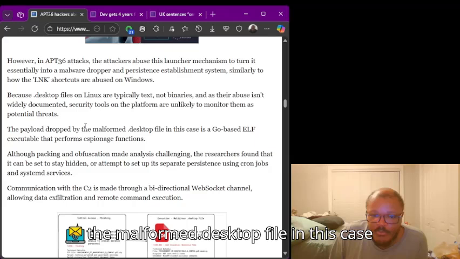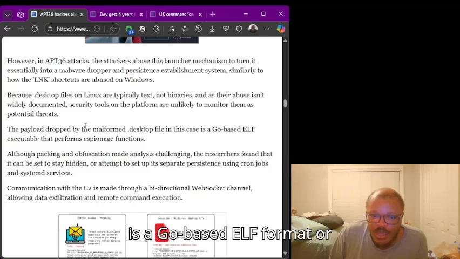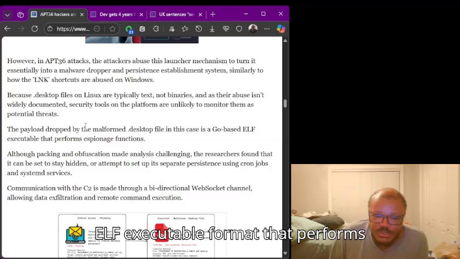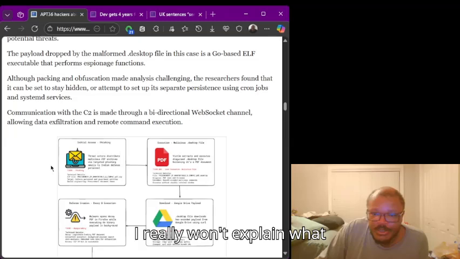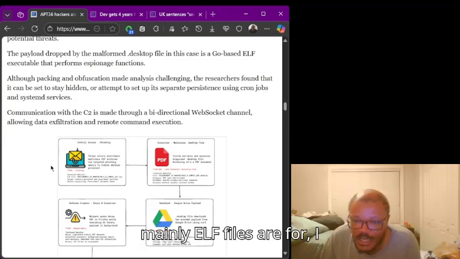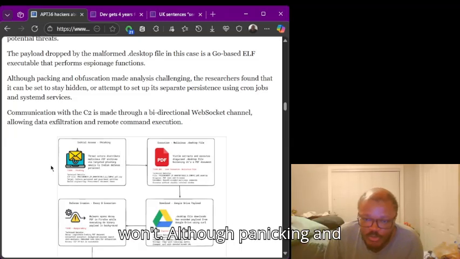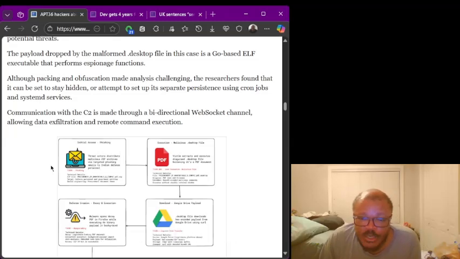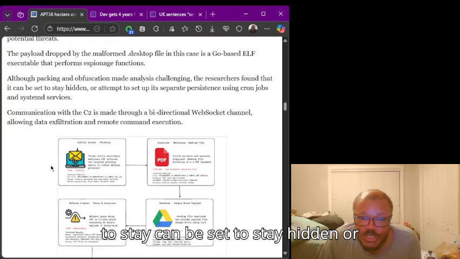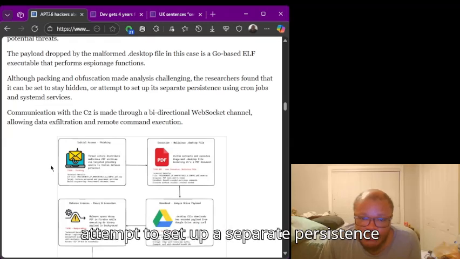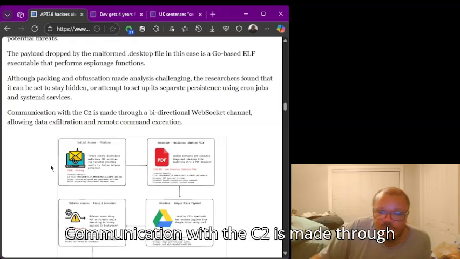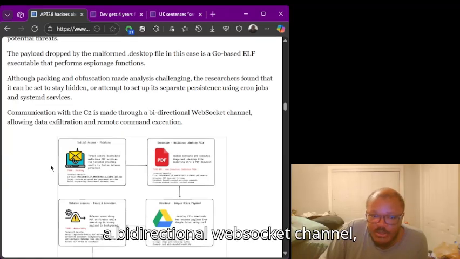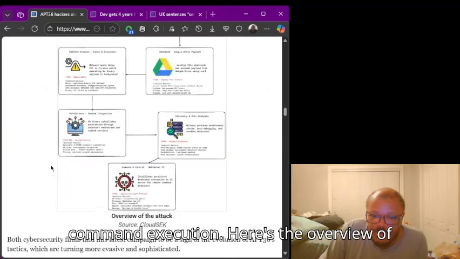The payload dropped by the malicious .desktop file in this case is a Go-based ELF executable format that performs espionage functions. I really won't explain what ELF files are mainly for. Although packing and obfuscation made analysis challenging, the researchers found that it can be set to stay hidden or attempt to set up its separate persistence using cron jobs and systemd services. Communication with the C2 is made through a bidirectional WebSocket channel, allowing data exfiltration and remote command execution.